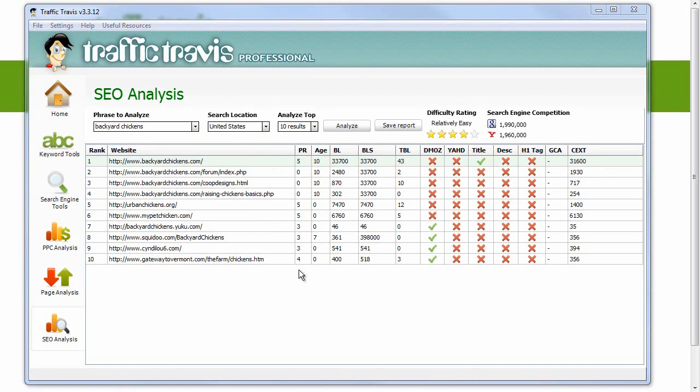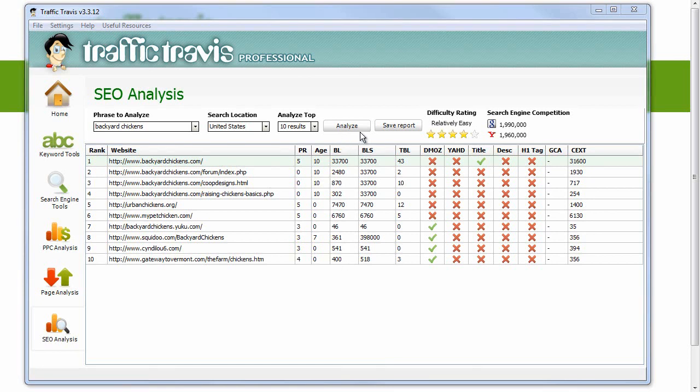Now for PR, anything above a 2 or a 3 is going to be rather challenging to compete with. And for backlinks, anything above maybe 100 is going to be difficult when you start off. Later on, when you get into things like automated backlinking, you can create hundreds of backlinks rather easily. But right now, while you're using free methods and manual backlinking, it's more realistic to try to compete with sites that have fewer than 100 backlinks.